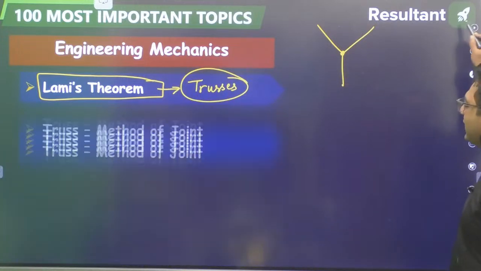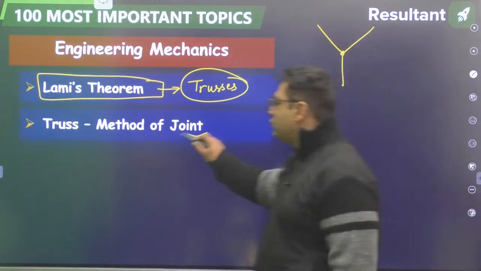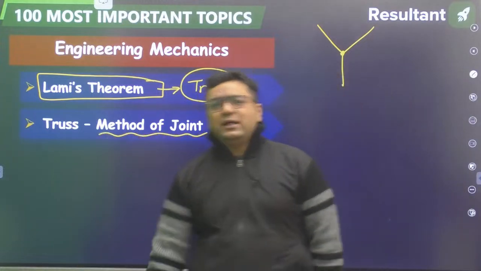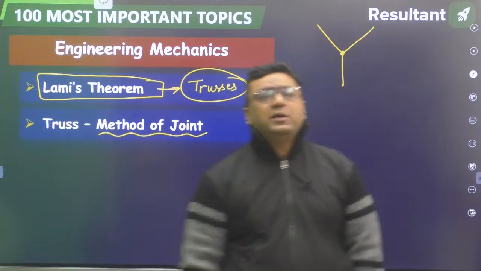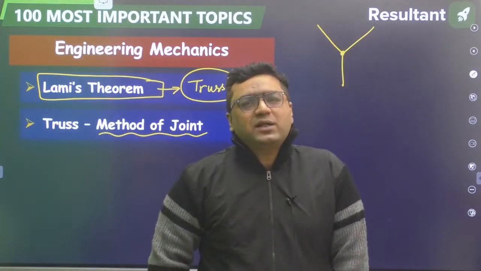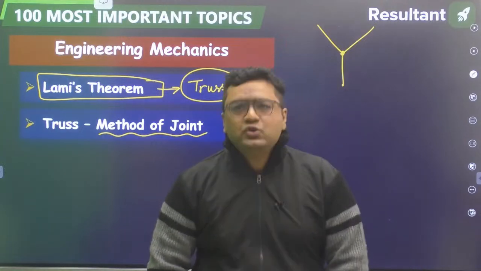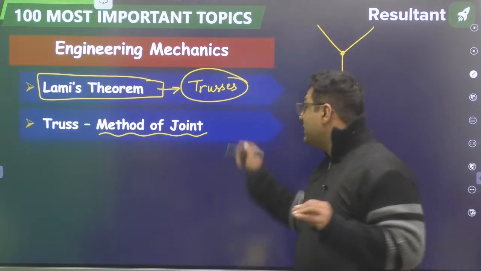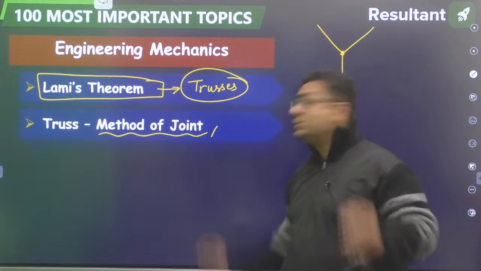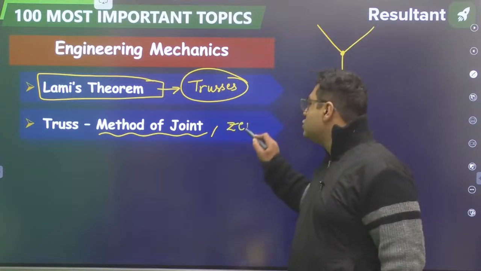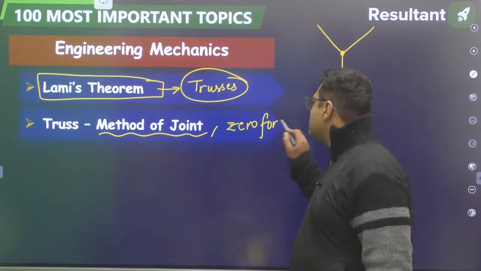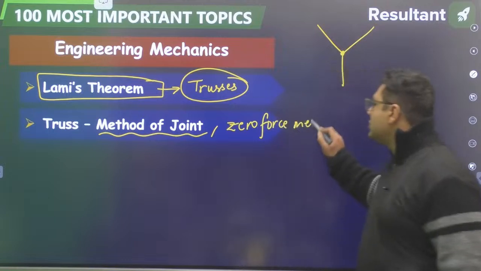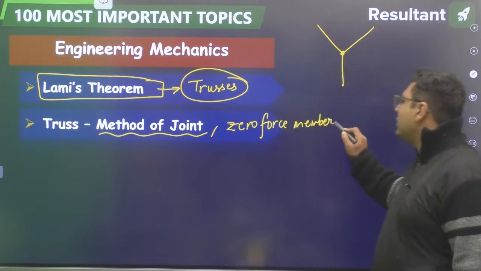Second thing, in engineering mechanics, you should go for truss method of joint. I am not saying you don't go for method of section, but majority of the time, whatever questions are coming, you can very easily solve with the help of method of joint. And after method of joint, there is one more thing, some shortcuts: zero force member. Zero force member is also something from where questions are coming in engineering mechanics.